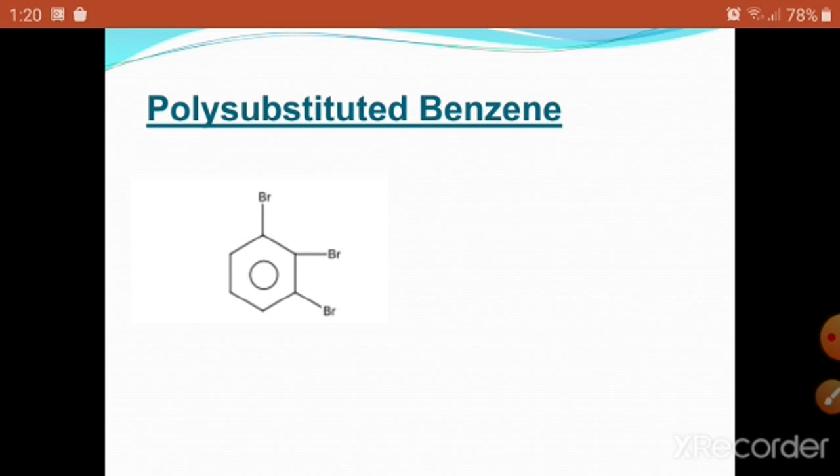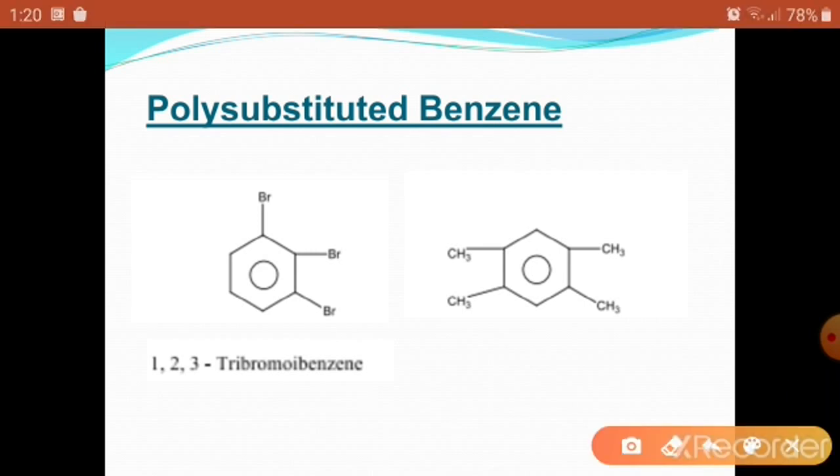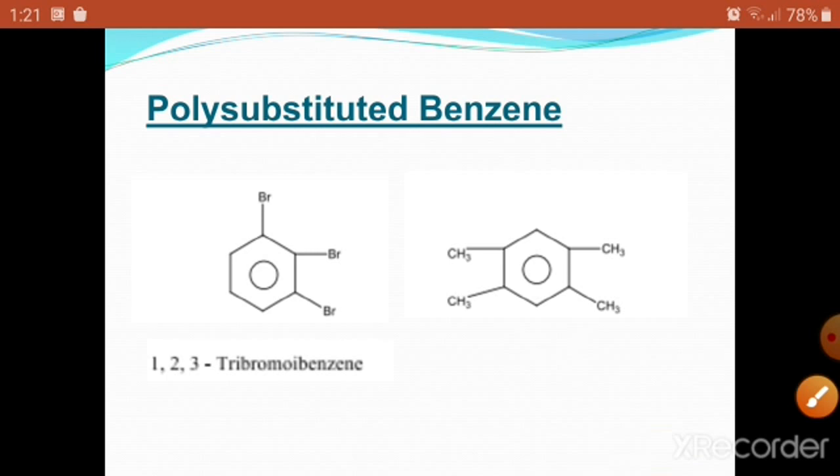Here all the substituents are the same, methyl, so we should start the numbering from the side of the substituents. If we start the numbering from the other side, the methyl substituents have positions 2, 3, 5, 6, but this is not the correct way. We start the numbering from a substituent: if we give the methyl substituent position number 1, then 2, 3, 4, 5 and 6.